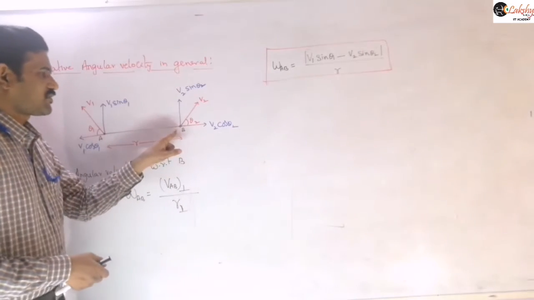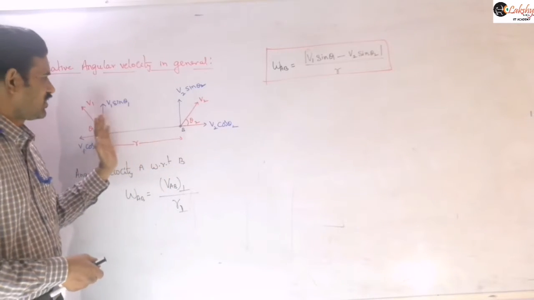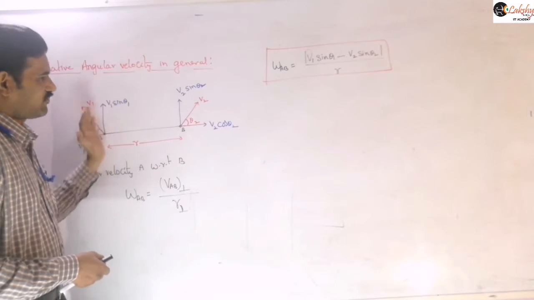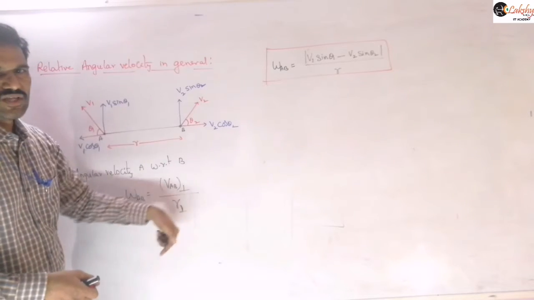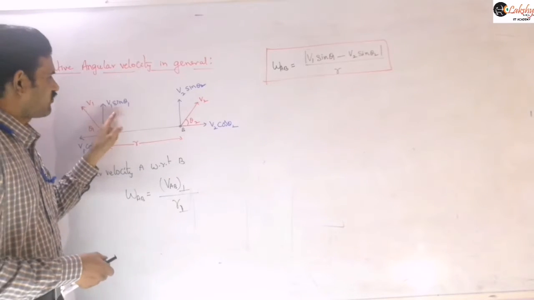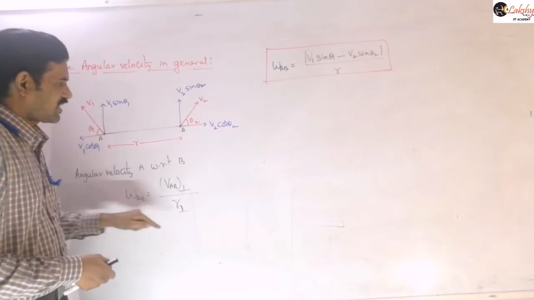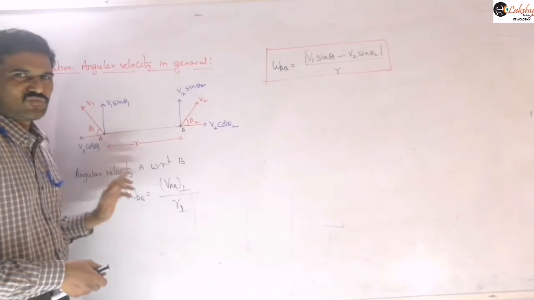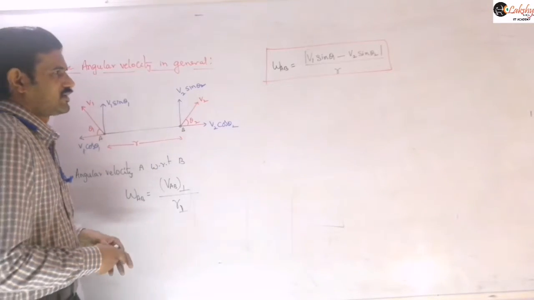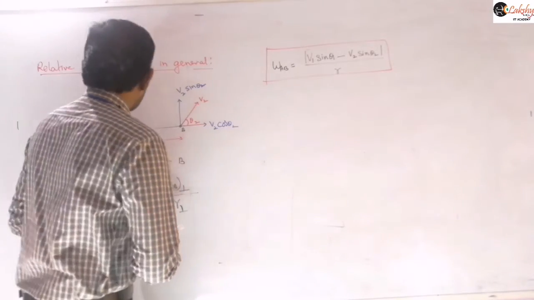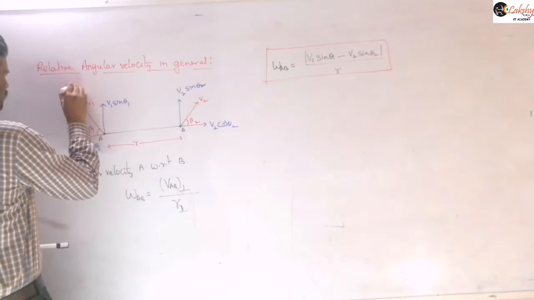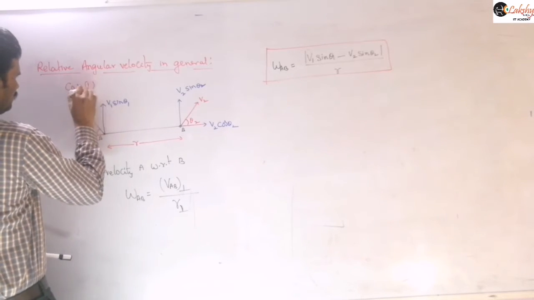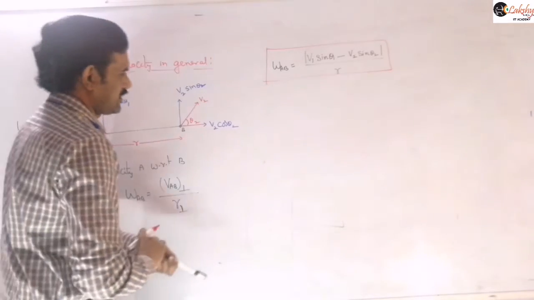So with respect to the observer here, we are assuming. If V1 sin theta is more, then the particle will appear to be revolving in clockwise sense like this. If V1 sin theta is less, then the particle will appear to be moving in this anti-clockwise direction. That is the only thing there, right? So next, let us take this as case 1 here, and now let us write another case here.